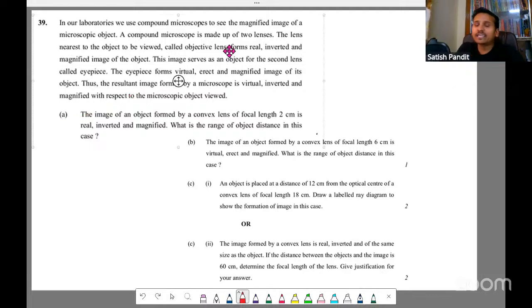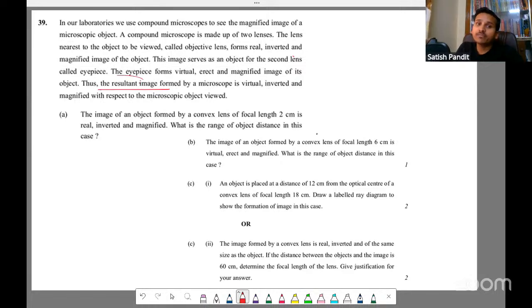See, case-based means they'll give some theory which is not even required to solve the questions. Most of the time it will not be required. Just try this question. We can solve without that also. Here it says the resultant image.